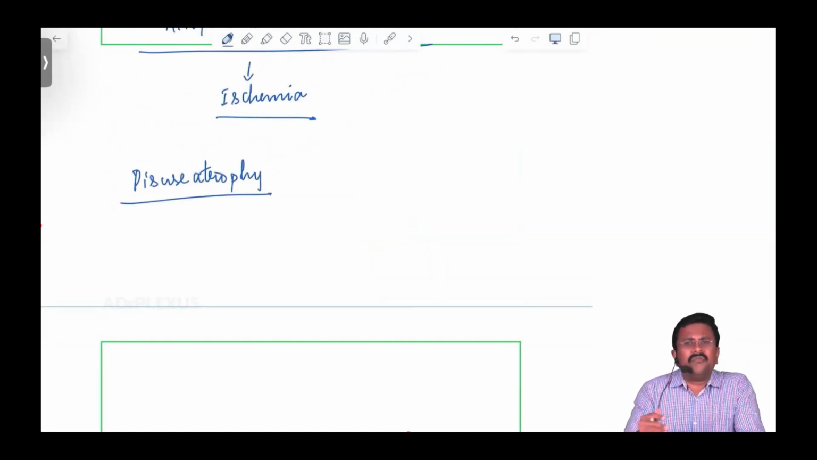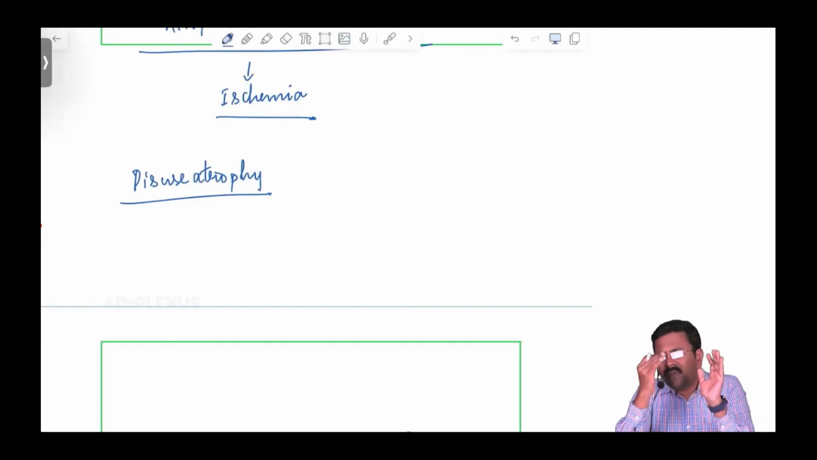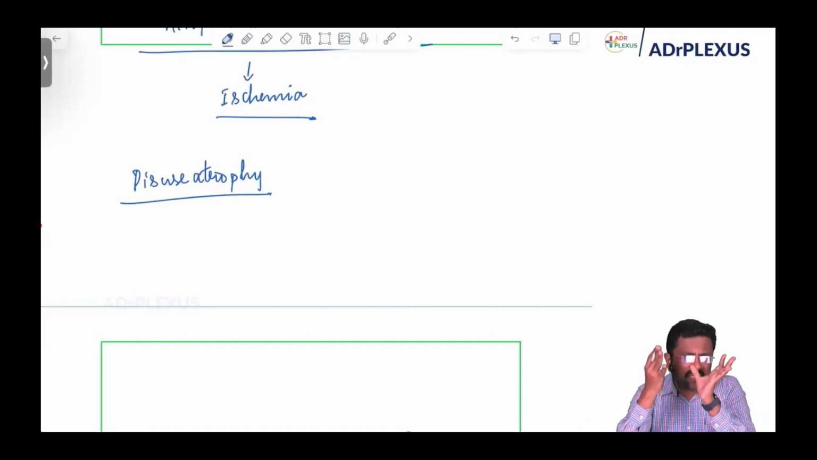It is a well-known fact. After a fracture, what will happen? They will be immobilizing the limb. They will be immobilizing it for 8 weeks or 12 weeks. Then after these 8 or 12 weeks, when the POP cast is removed, the muscles would have undergone atrophy.